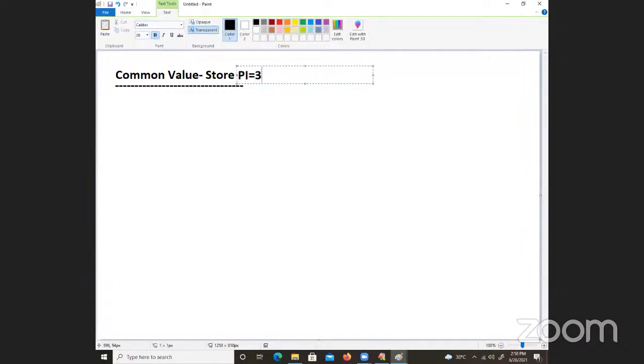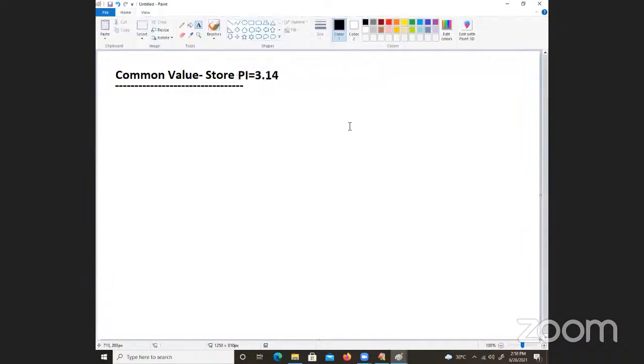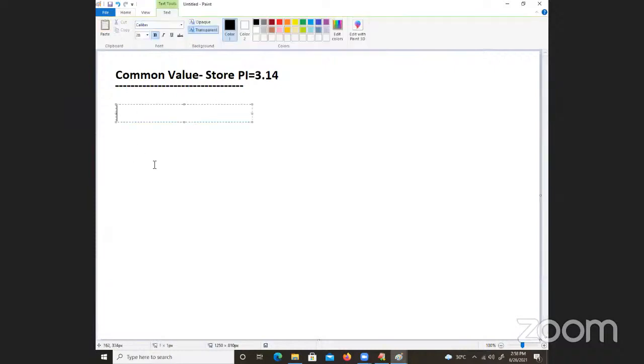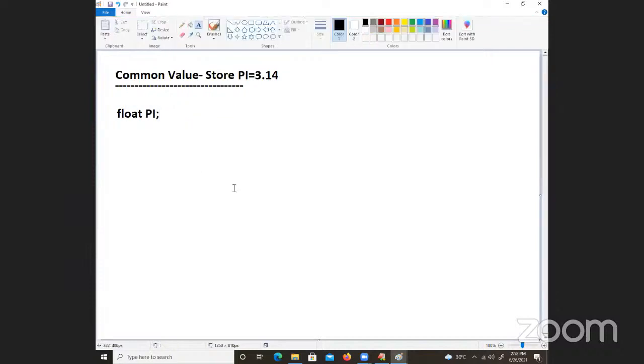That is known as what? 3.14 is my value. How do you store it? Generally, 3.14 has an integer part plus a decimal part. Compulsorily, which data type will I take? Float data type I will take. Float. So I am taking float here. Suppose for example, I am taking pi.